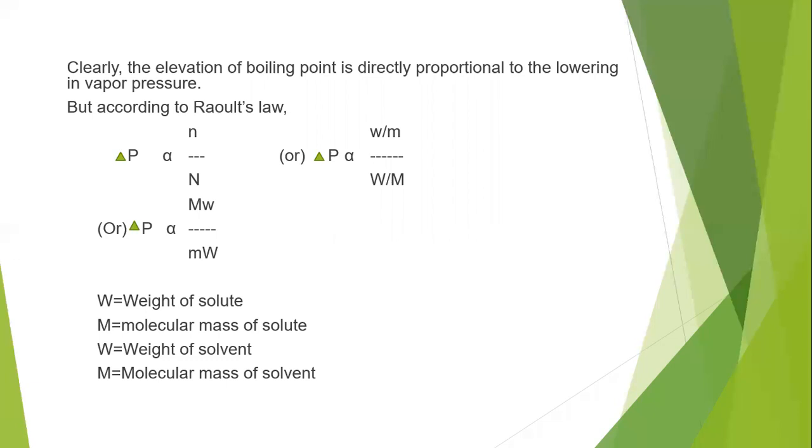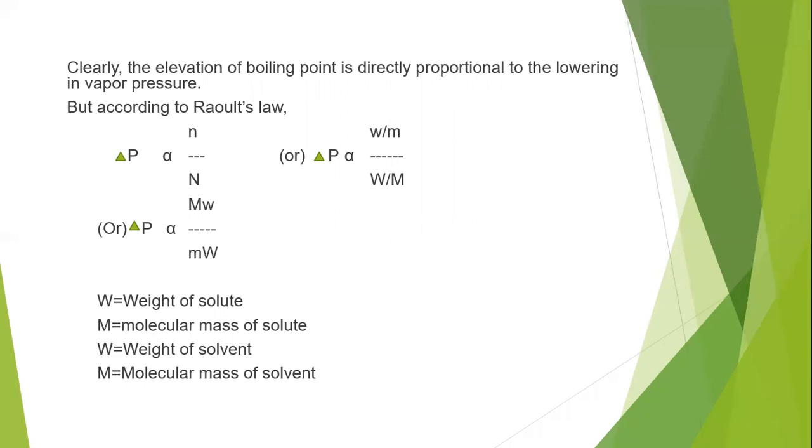So delta P is directly proportional to small n by capital N, where small n is the number of moles of a solute and capital N is the number of moles of a solvent, when it is a very dilute solution. Small n, the number of moles of a solute, we can calculate as weight by molecular mass of the solute. And the number of moles of a solvent we can calculate similarly, as weight by molecular weight of the solvent.